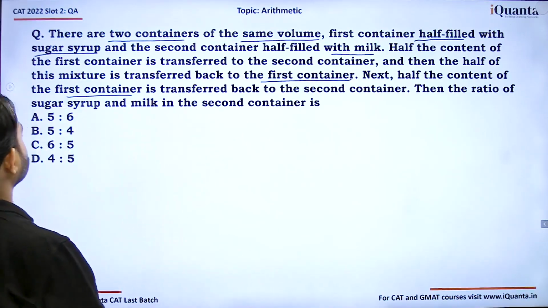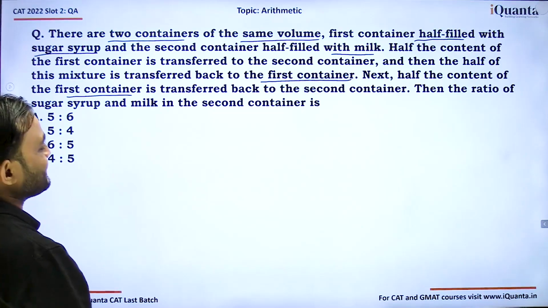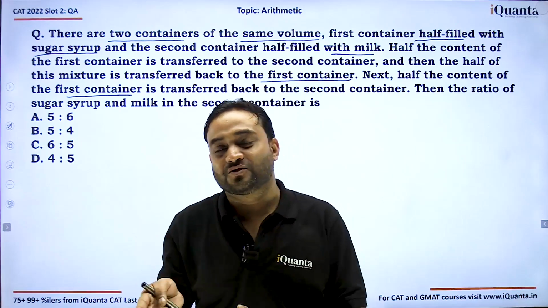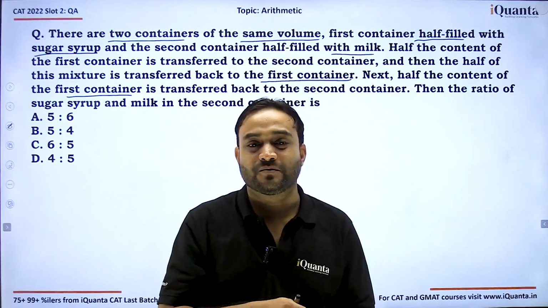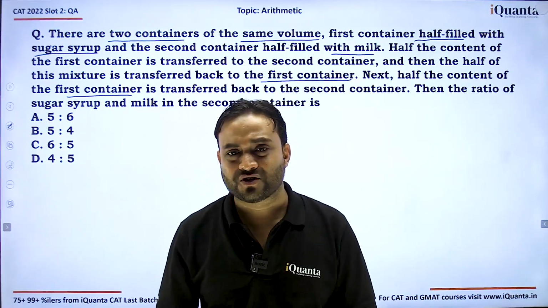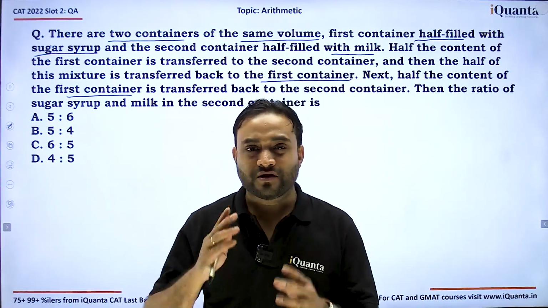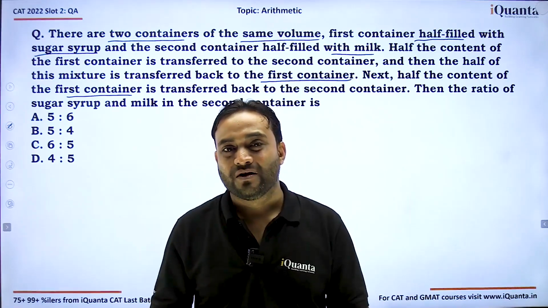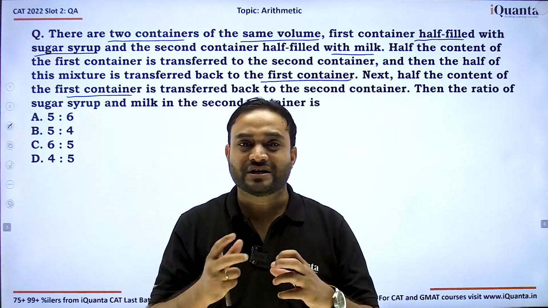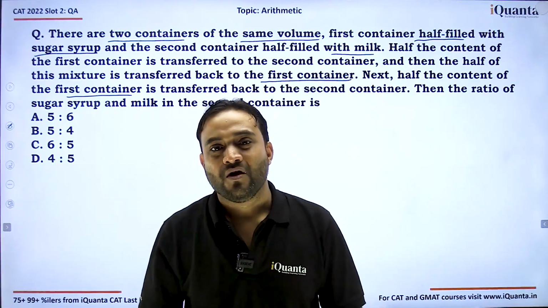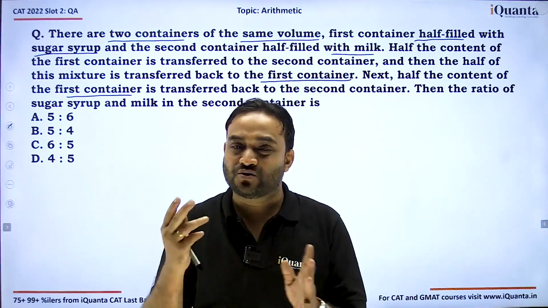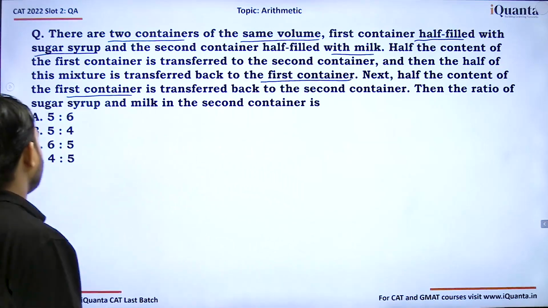Then the ratio of sugar syrup and the milk in the second container is... so basically lots of confusion. Half transferred from the first container to the second, then half transferred from the second to the first, then again half transferred from the first to the second. Then we need to find the ratio. So basically, whatever the initial quantity is, we need to take the half, then half, then half. So instead of taking a variable, we should take a number which must be a multiple of 2 into 2 into 2, which is 8, so that we can get an integer value every time.